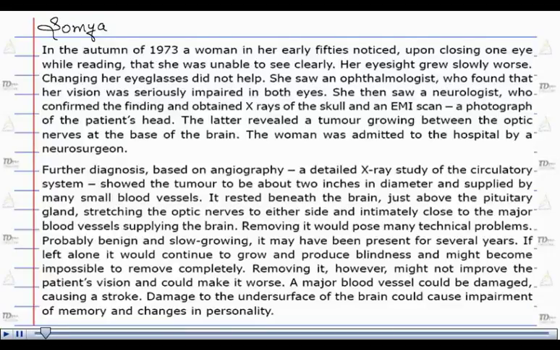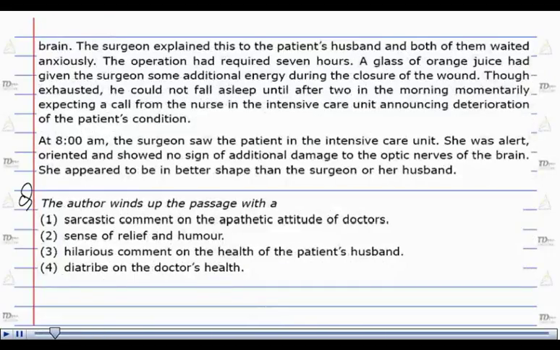The passage is, and now comes the question. The author winds up the passage with a. Now for the solution, let us check out the options. Option number 1 says, sarcastic comment on the apathetic attitude of doctors, which is absolutely incorrect as per the passage's concern. There was no sarcasm in the passage, and there was no apathetic attitude as such shown by the author to support this particular option. Option number 1 has to be cancelled out.